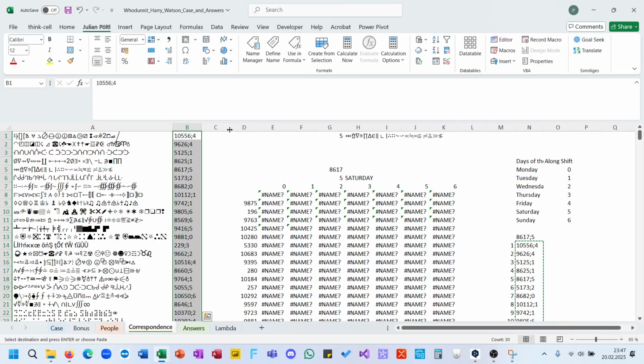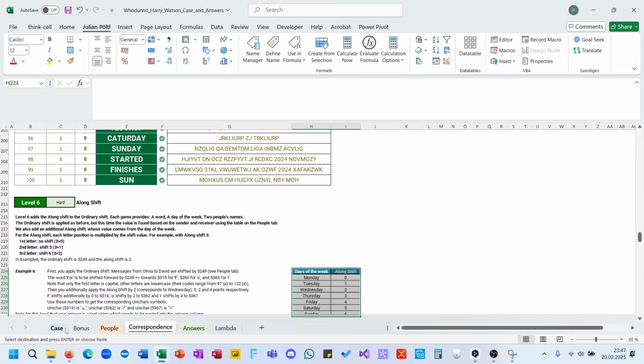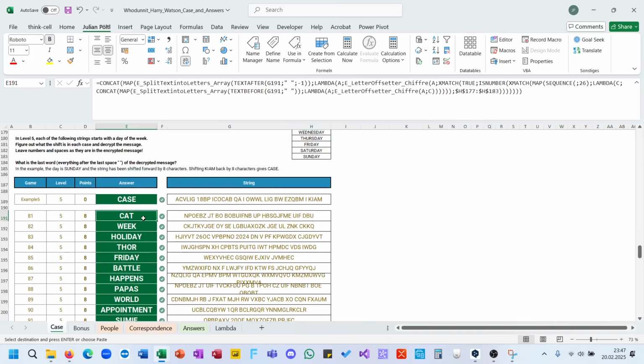Copy them in here, make this a little bit wider, and now this gets a little bit trickier.